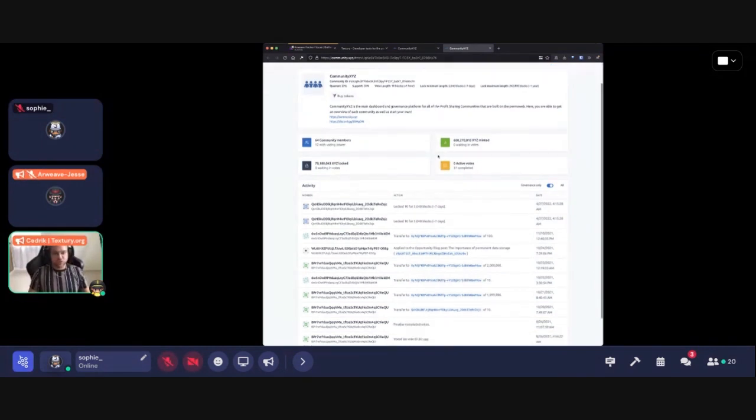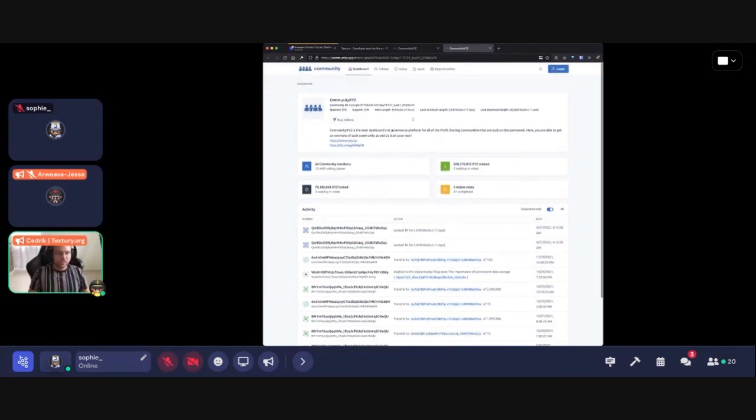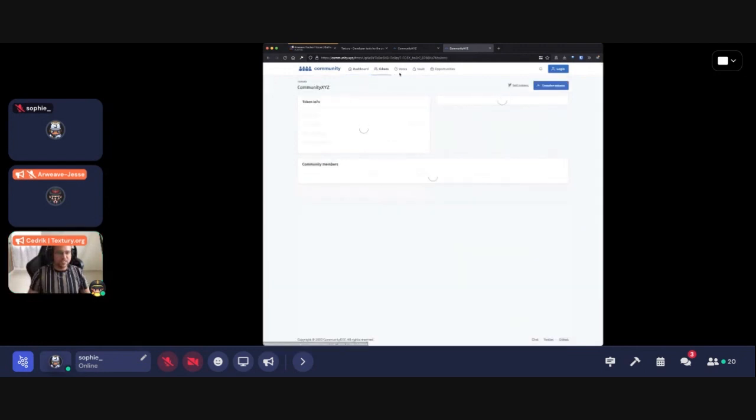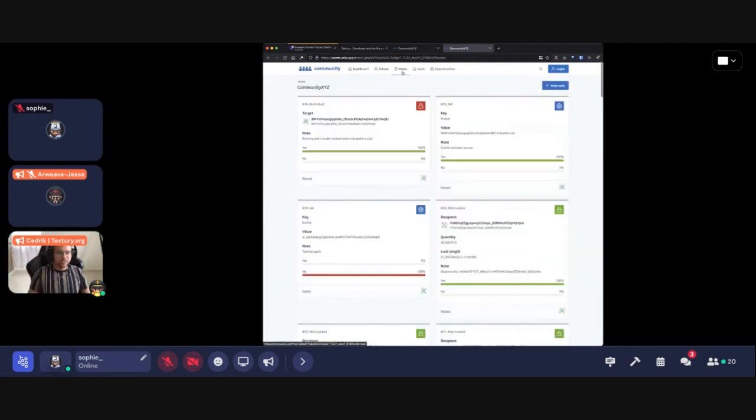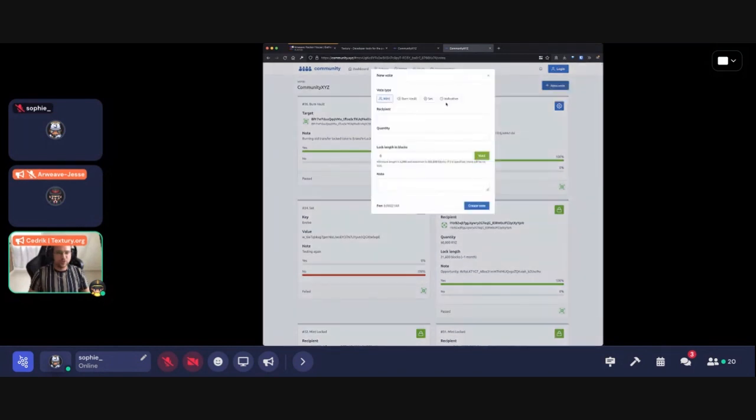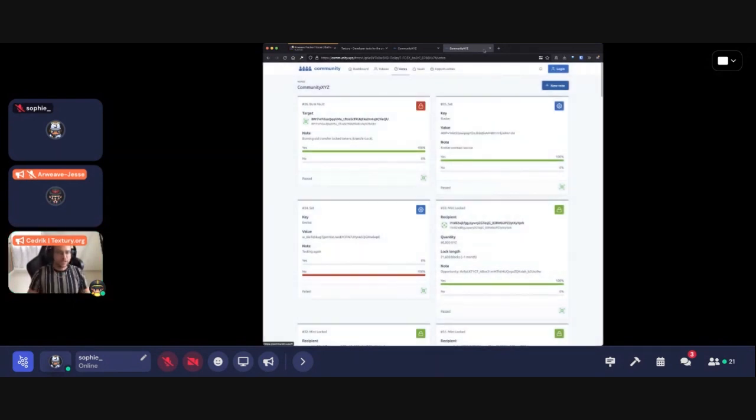So this is the dashboard that you will see by default. And then you have the tokens list. You are able to vote, as mentioned. You are able to create new votes to mint, to burn, to set a configuration of your own community. And also you can have indicative votes. Okay, so let me go back.